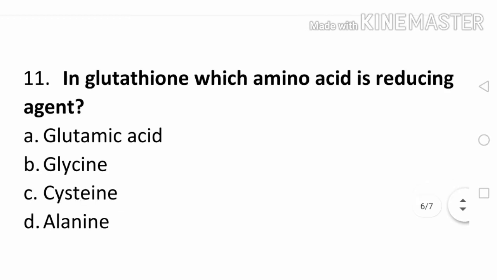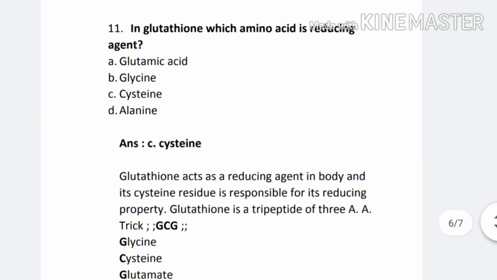Question number 11. In glutathione, which amino acid is the reducing agent? Option A glutamic acid, B glycine, C cysteine, D alanine. The correct answer is C cysteine. Glutathione acts as a reducing agent in body and its cysteine residue is responsible for its reducing property. Glutathione is a tripeptide of 3 amino acids. What is the trick? This is G: glycine, cysteine and glutamate. Then the cysteine is responsible for its reducing property.